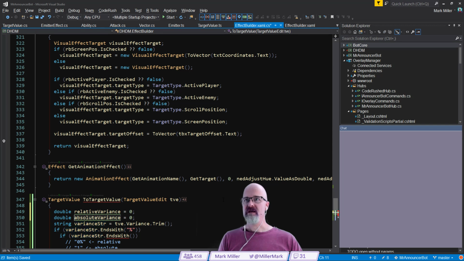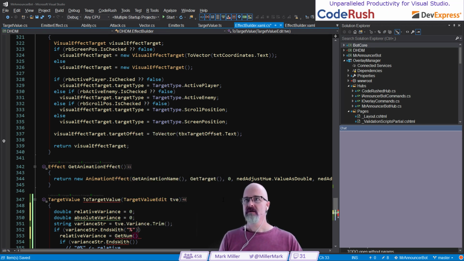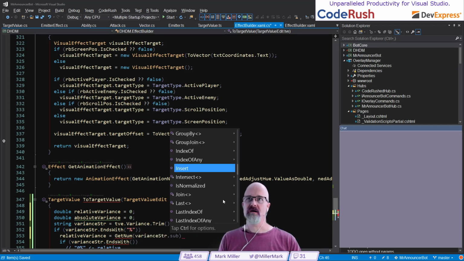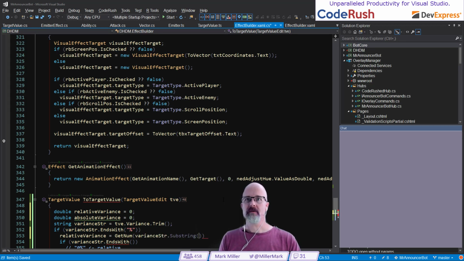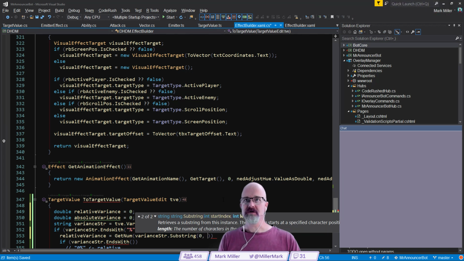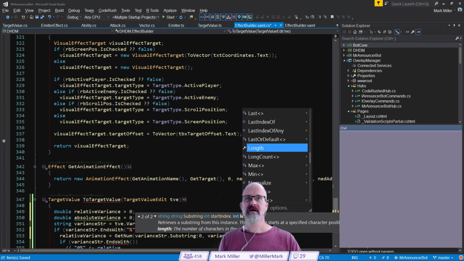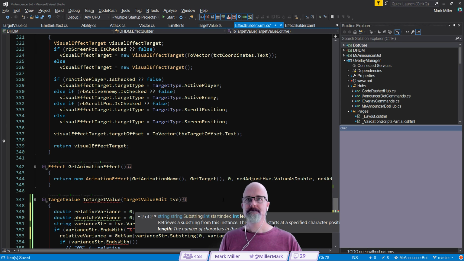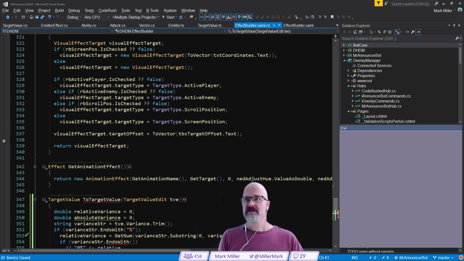So if it ends with percent, then we're going to say, well, in that case, relative variance is equal to get num of variance stir dot substir. Come on, there we go. Substir 0 to variance stir dot length -1. Okay, so that's going to strip off the end of that.